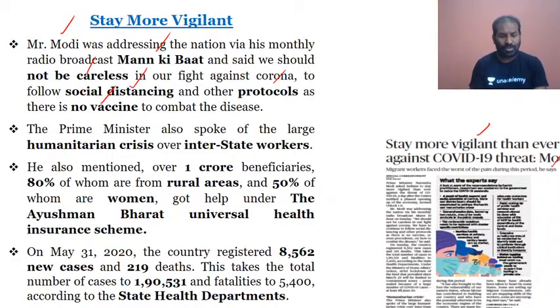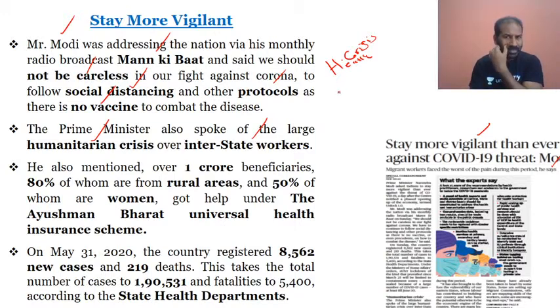And the Prime Minister also spoke about the humanitarian crisis over interstate workers. So definitely I was emphasizing right from the beginning how the situation would follow. I did mention that initially it was a health crisis. I did make this point in various lectures right from March third week.